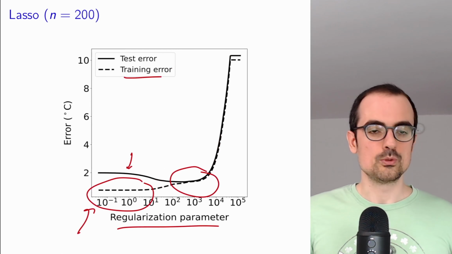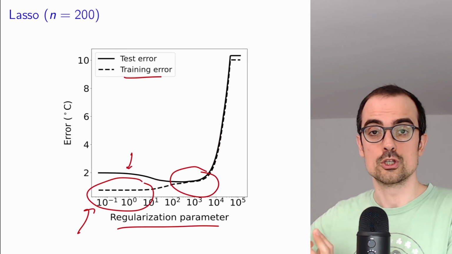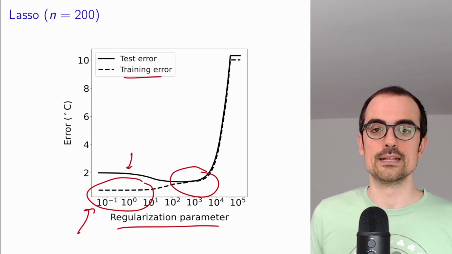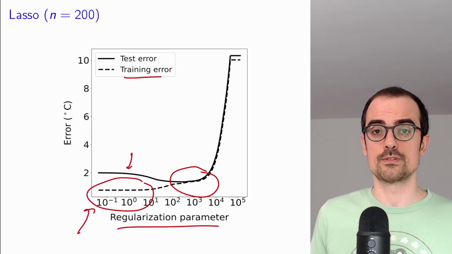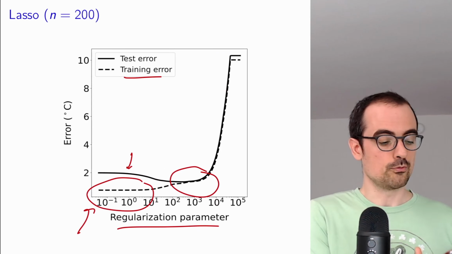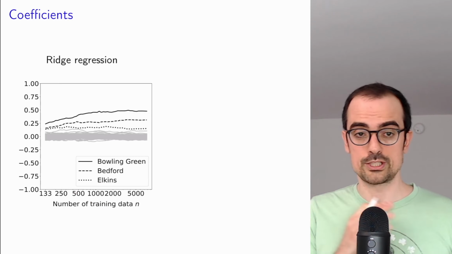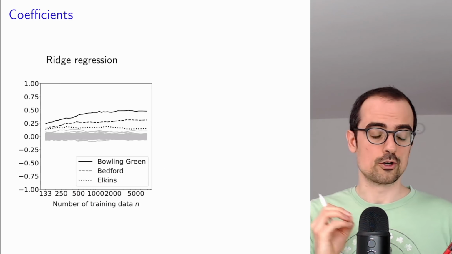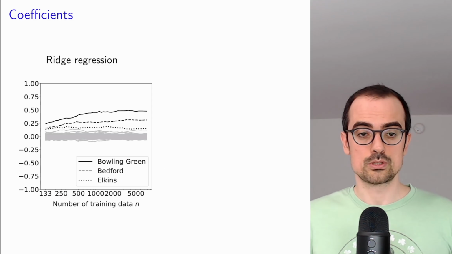In general, you have to decide on the regularization parameter using validation, where you have part of your training set data held out so that you can evaluate the performance for different values of the regularization parameter. If we do that for both ridge regression and for the Lasso, for L1 norm regularization, these are the coefficients that we obtain.